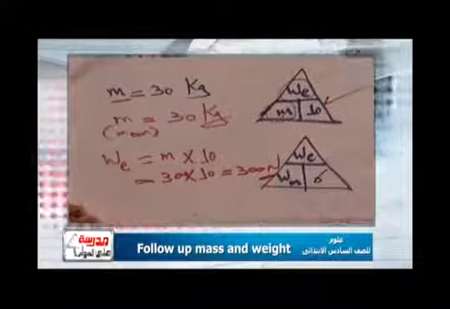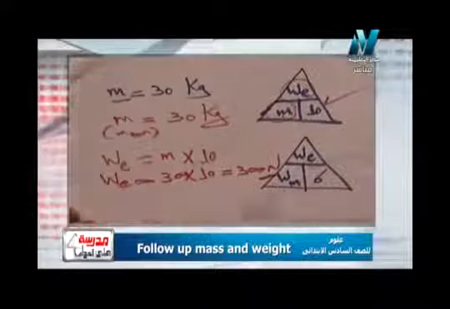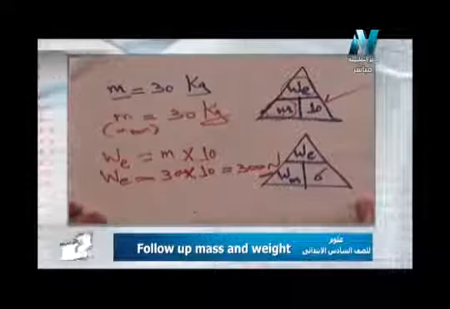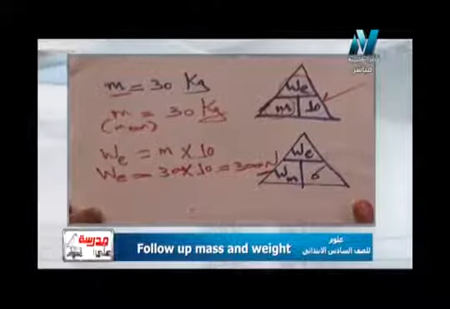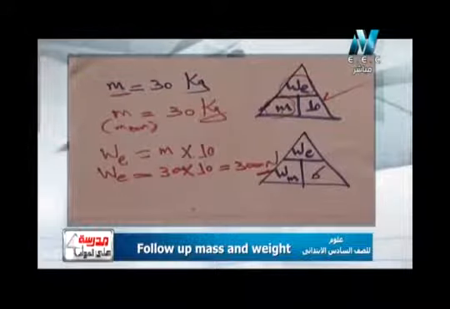Surely Newton. Why? Because weight, as we have practiced more and more, is measured by Newton.